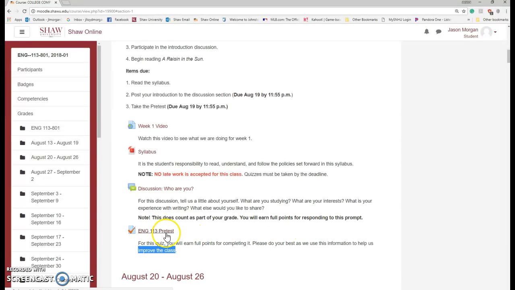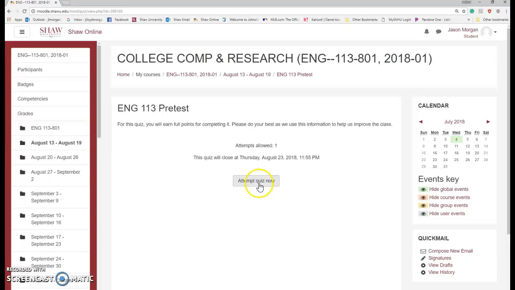So to take the test, you click on this, and then you take attempt quiz now. Now you'll notice that you only have 1 attempt allowed on the pretest. A lot of my tests I give you 2 attempts just because I want you to learn the material, but for this one there's only 1 attempt, and then you hit attempt quiz now, and you go in there and take the quiz. So, alright, that's it for week 1.